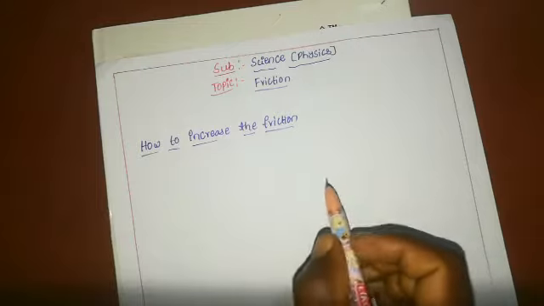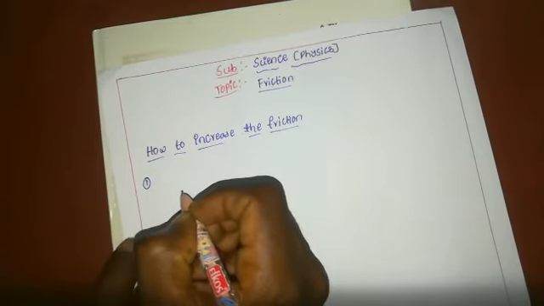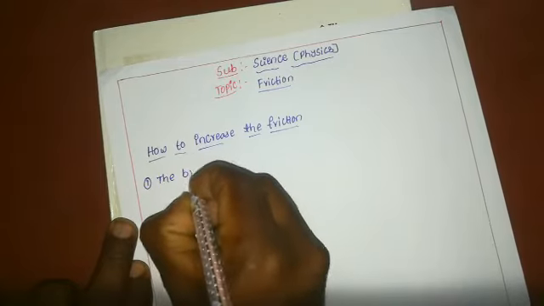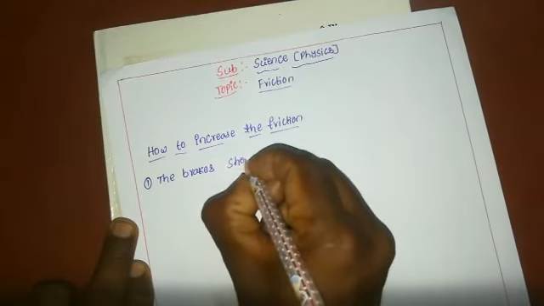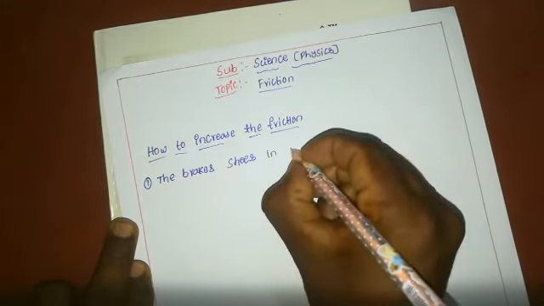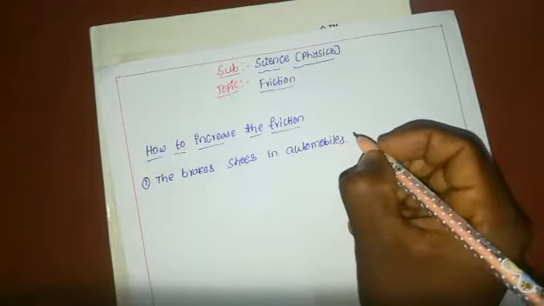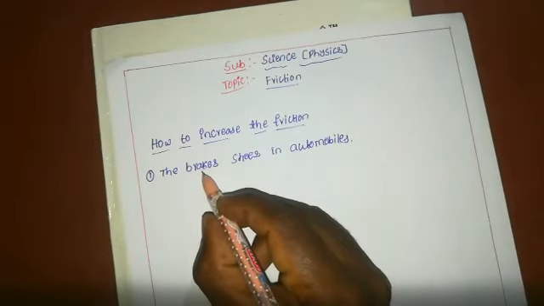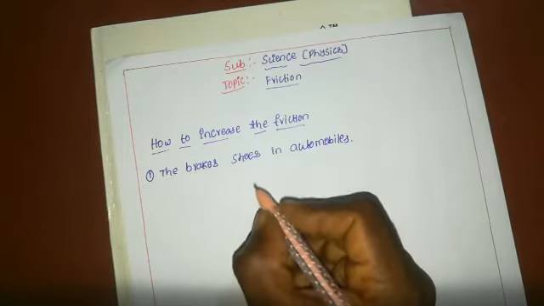Some of them are the brake shoes in automobiles. The first one is the brake shoes of automobiles. The brake shoes in automobiles help to increase the friction. Let's see how the brake shoes help in increasing the friction.